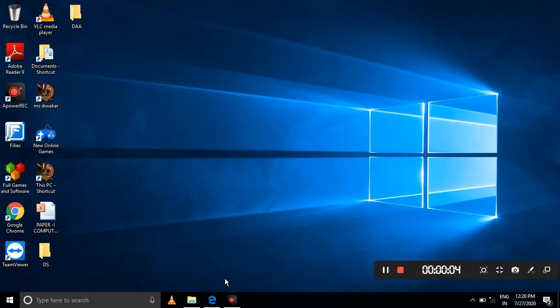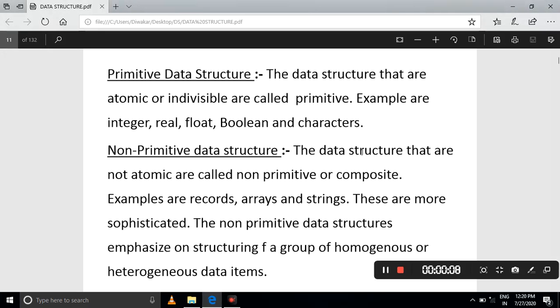Dear students, in the last class, what did we discuss? We discussed data items, the types of data items, the need for data items, and the definitions of data structures. That was the introduction part. Next, the classification of data structures: primitive data structures and non-primitive data structures.